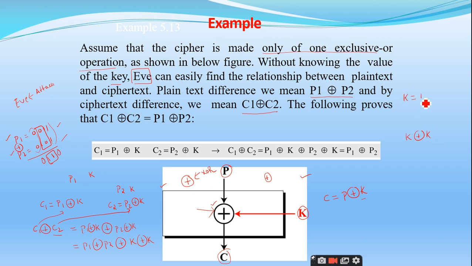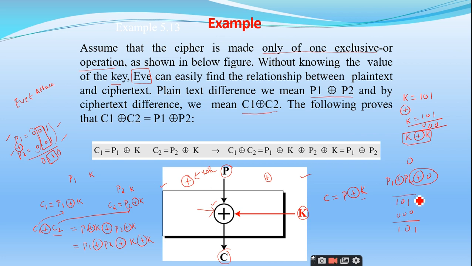For example, K is equal to 101. Exclusive OR with K, 101. So what is the result I will get here? Same bits give 0, similar bits 0, 0, 0, 0, 0. So it is nothing but 0. Am I right or not? So P1 exclusive OR P2 exclusive OR 0. You can eliminate this one. Why? Because for example, P1 is 101. What is 0, 0, 0? 1, 0, 1.